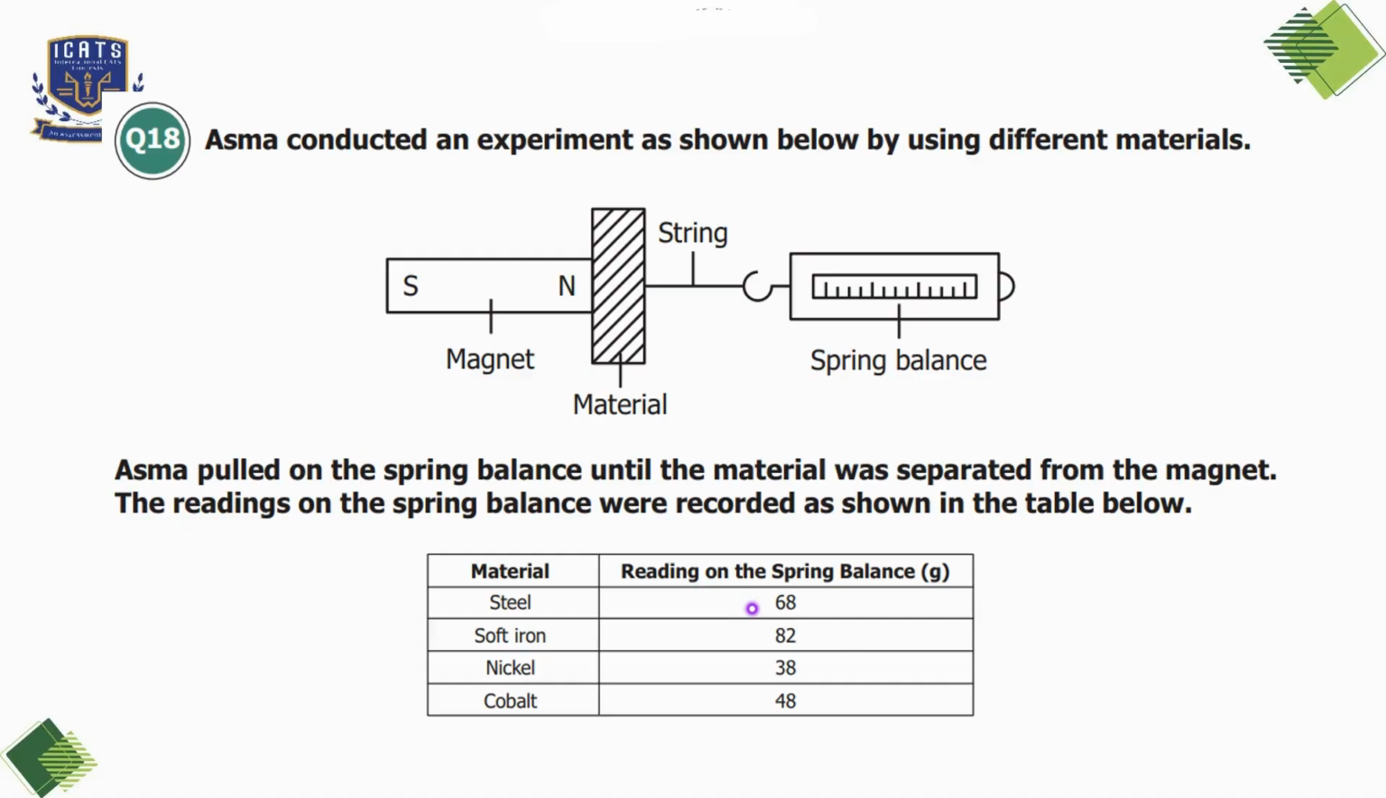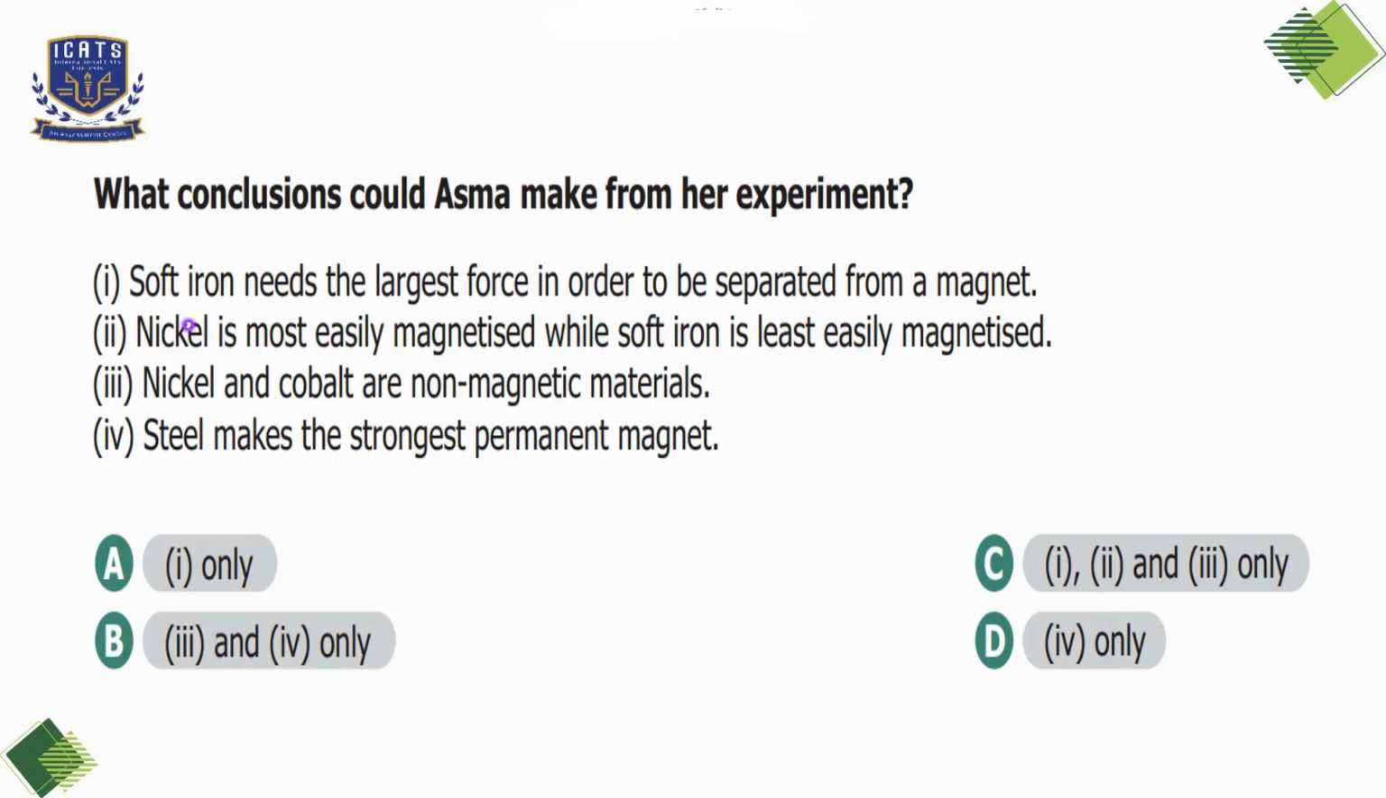So the key observations are that soft iron, which is 82 grams, required the most force to separate, meaning it has the strongest magnetic attraction. Steel, that is 68 grams, also showed strong magnetic attraction but less than soft iron. Then cobalt and nickel required less force, meaning their magnetic attractions were weaker in comparison. So now, what conclusions could Asma make from her experiment?